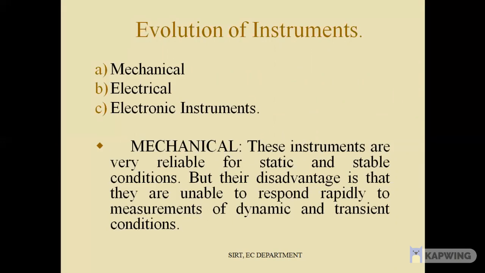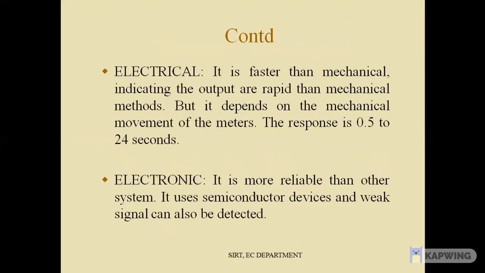Mechanical instruments are very reliable for static and stable conditions, but their disadvantage is that they are unable to respond rapidly to measurements of dynamic and transient conditions. Electrical instruments are faster than mechanical, and their output indication is more rapid, but they depend on the mechanical movement of the meters. The response is 0.5 to 24 seconds.